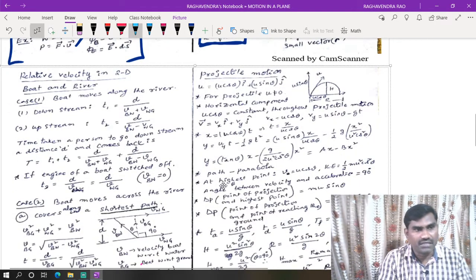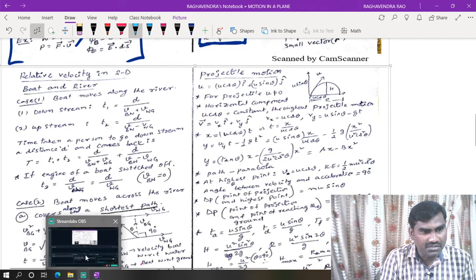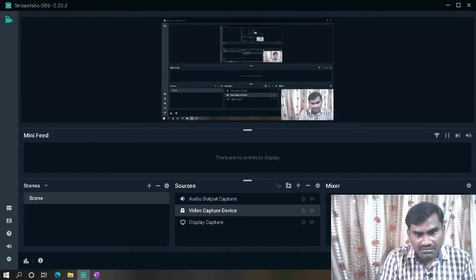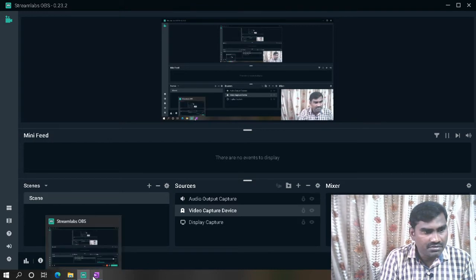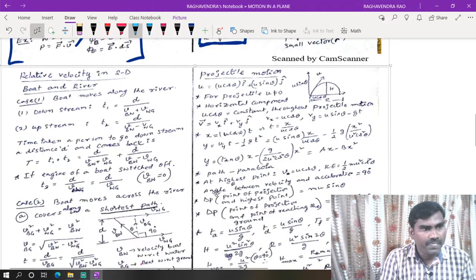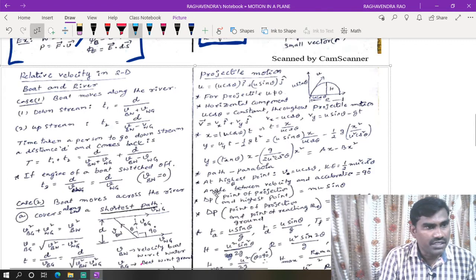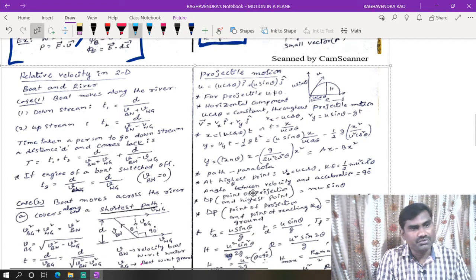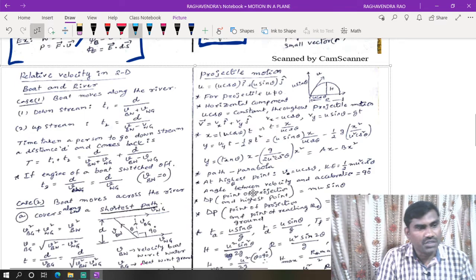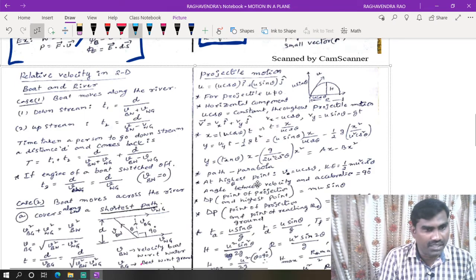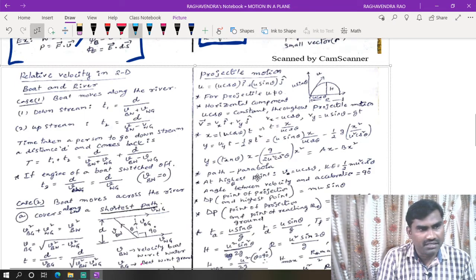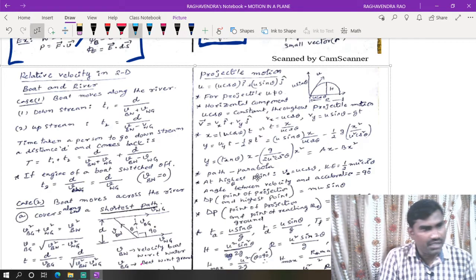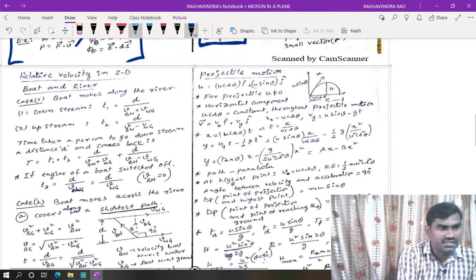Right. Now the second part: relative velocity in two dimensions. Here we have two applications. One is boat and river, and another is rain and umbrella, or man and rain, or man and umbrella. First we will discuss boat and river.